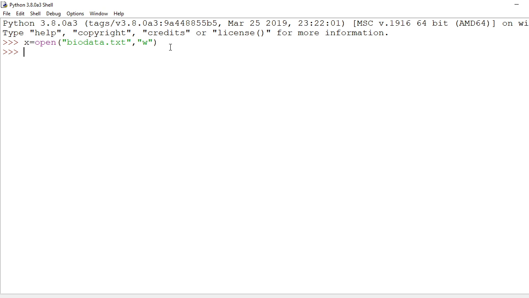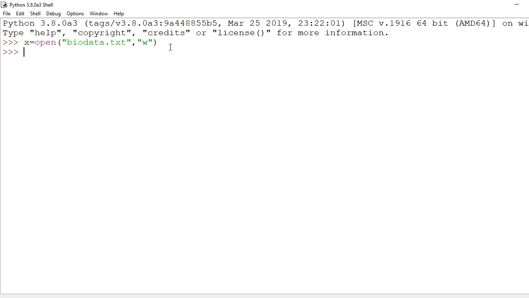Now in order to write data, many methods are there. You can write one line, multiple lines, or numerical values, but remember one thing: everything should be converted to text, then you will be able to write.